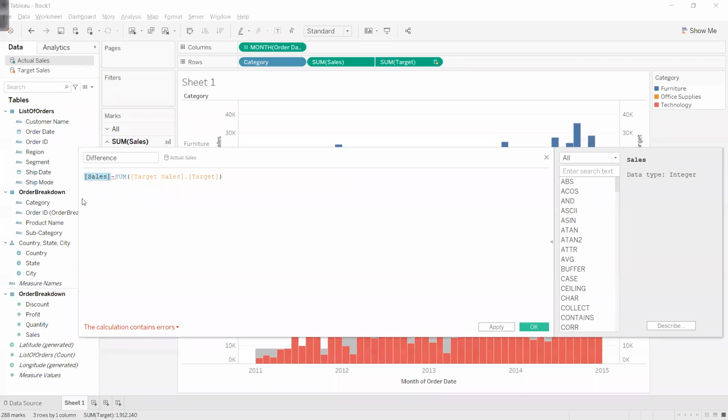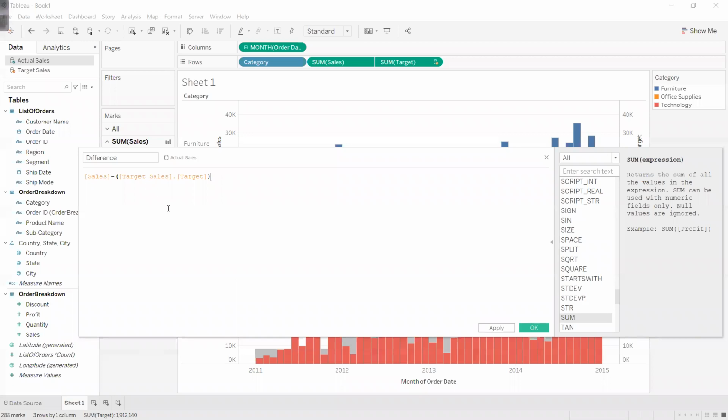But I'm getting one error. Let's see what it is. Cannot mix aggregate and non-aggregate arguments. Now here I'm using sum. Here I'm not using sum. So let me remove this sum also. Now still I'm getting one error.